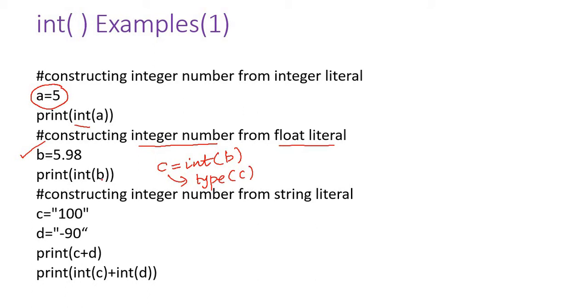I'm not doing that. I just want to show what happens to the values. What happens to this 5.98? This float value is rounded down to the lowest integer. The next integer is 6, but the lowest integer is 5. It is rounded to the lowest integer and displayed. We will see this.